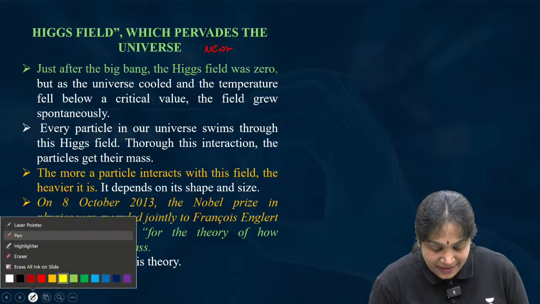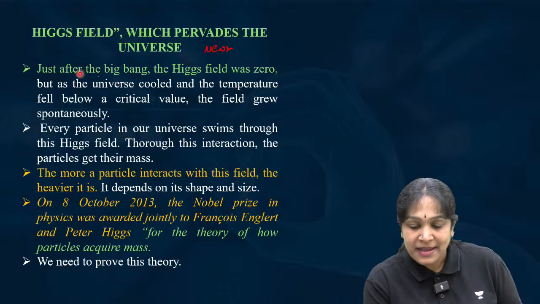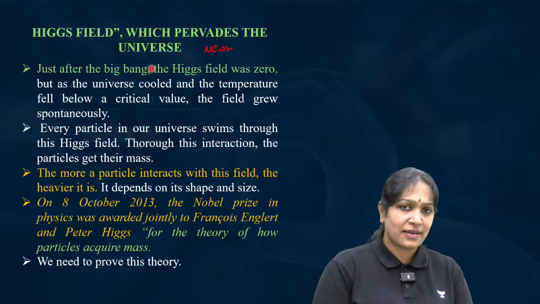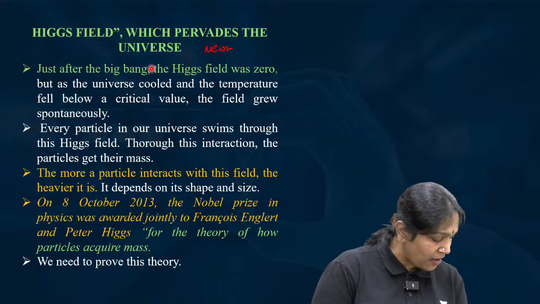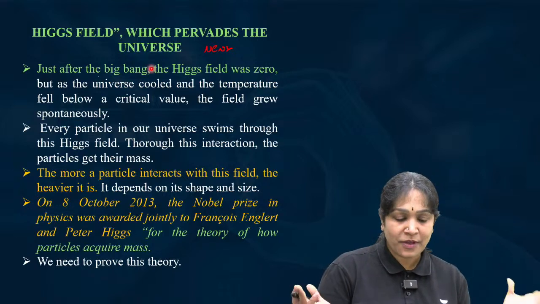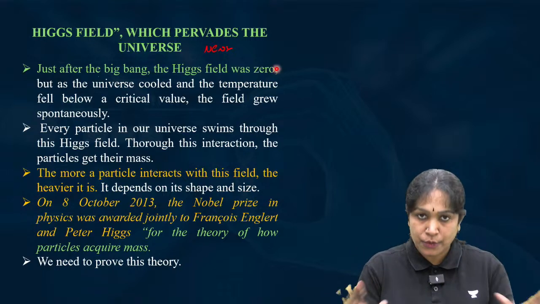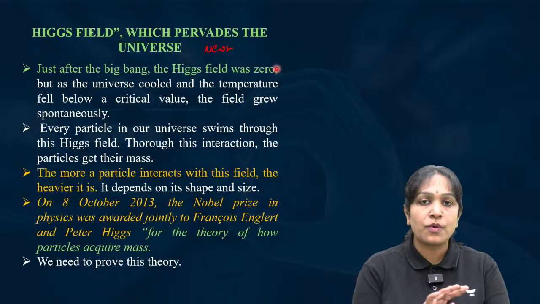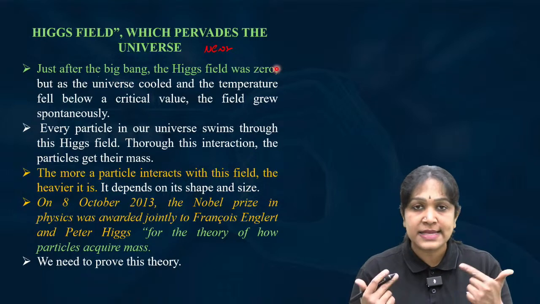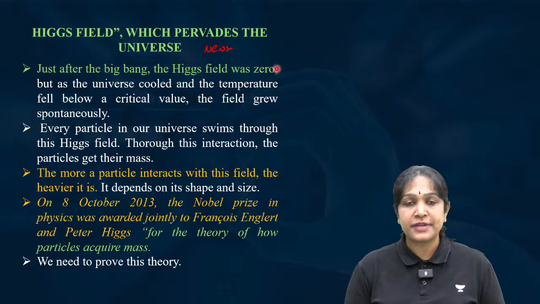Just after the Big Bang, you know Big Bang, the origin of the universe, Higgs field was zero. There is nothing called Higgs field soon after the Big Bang.